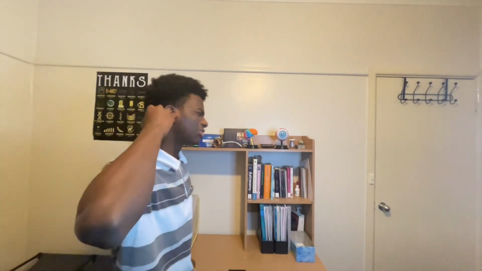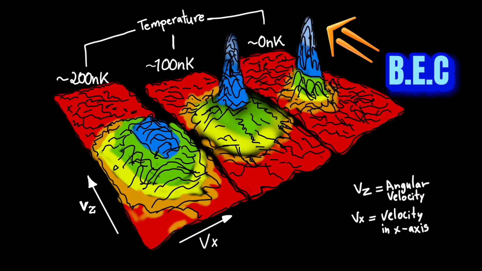In fact, in 1995, Eric Cornell and Carl Wieman created the first Bose-Einstein condensate using rubidium-87 atoms. They cooled down 2,000 particles of rubidium-87 atoms to a temperature of 200 nanokelvin. That was the lowest temperature reached at their time. They showed the motion of the particles on a two-dimensional velocity distribution. A few months later, Wolfgang Ketterle did the same using sodium atoms. They all shared a Nobel Prize in 2001.